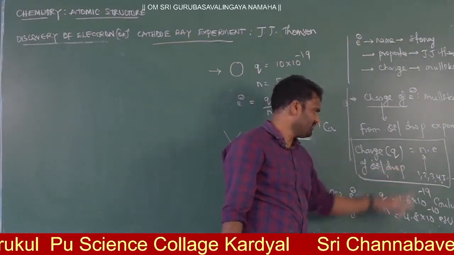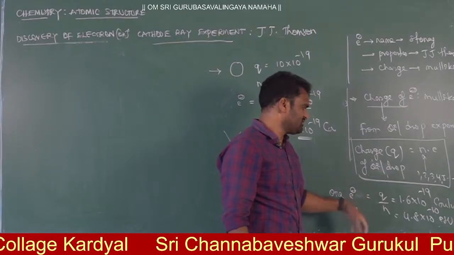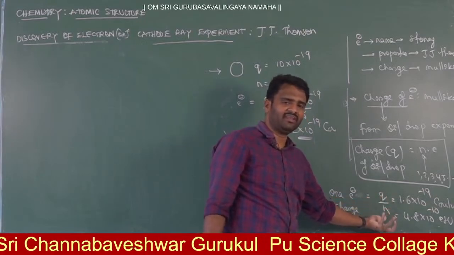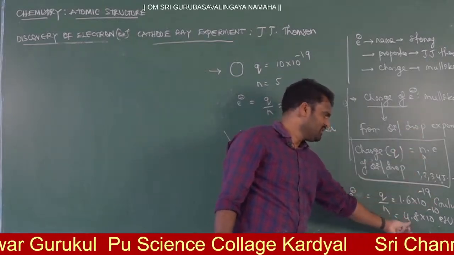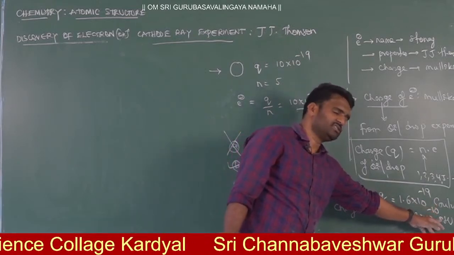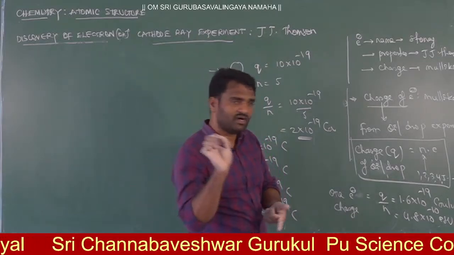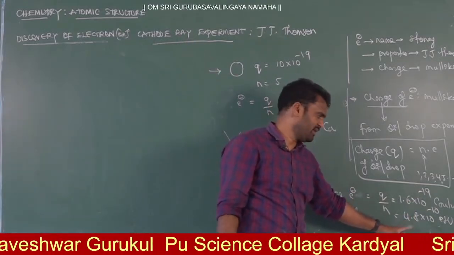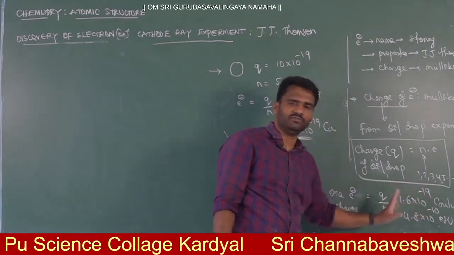Based on this formula, from the Millikan experiment, he got the charge of one electron equal to 1.6 into 10 power minus 19 coulombs. Electron charge is equal to Q by n. This is the value of charge in coulombs, the SI unit. If they ask in the CGS unit, the charge of the electron is 4.8 into 10 power minus 10 ESU, electrostatic units. It's very important. Most students know the electron charge in coulombs only, not in ESU. ESU is also very important; later in topics, we will apply this electron charge also. This is what I taught.